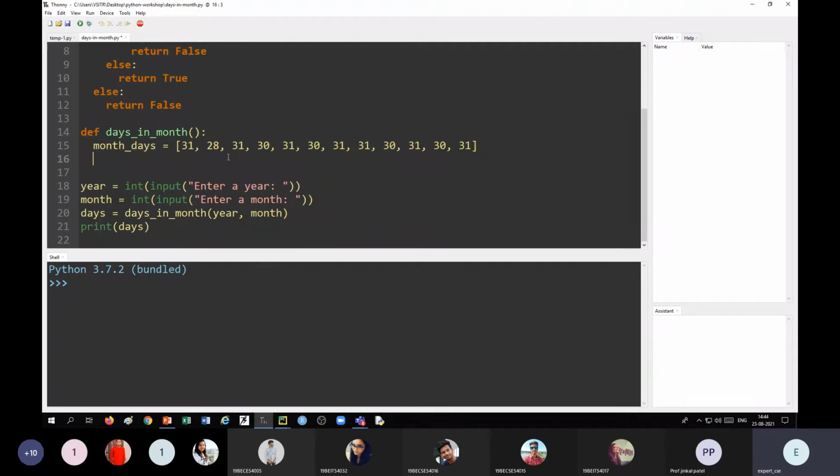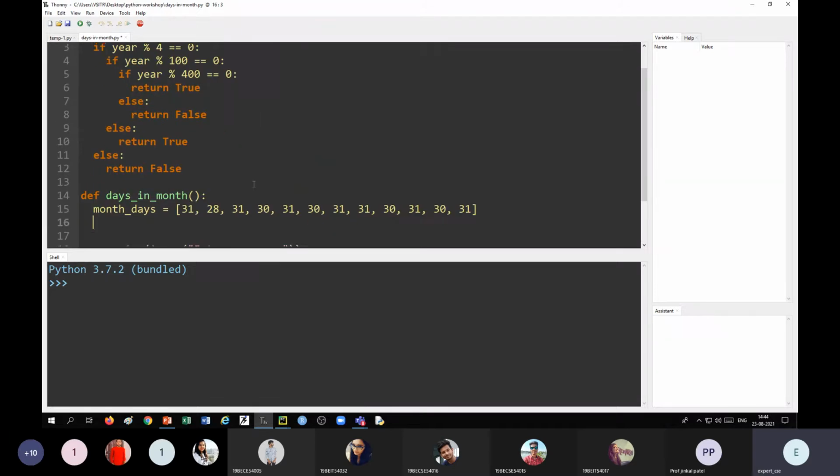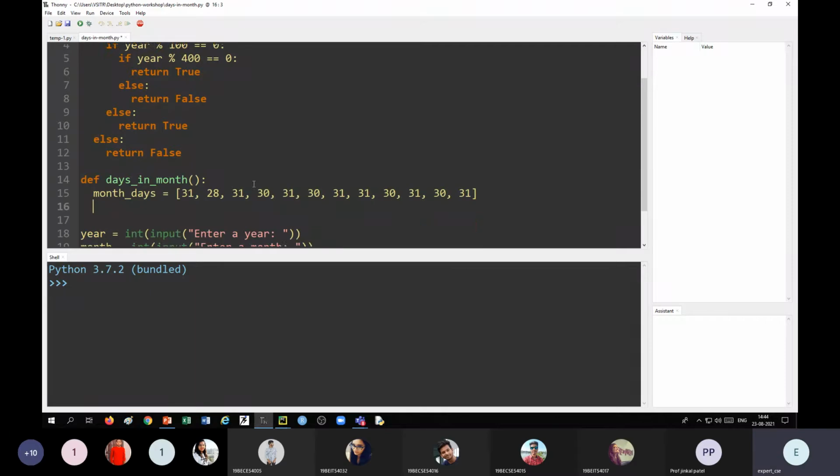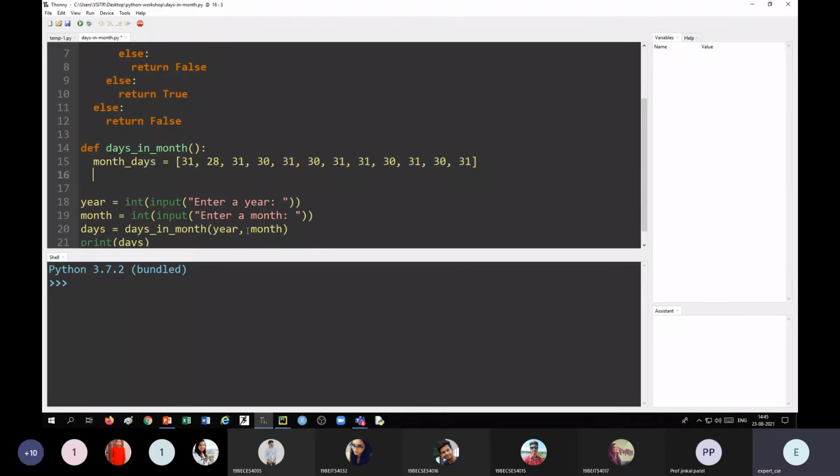Now here we have to check whether the year is a leap year or not. Okay, so how will we check? We have year and month, which are the corresponding variables in this particular function. We can say year_in, and the same way, month_in.